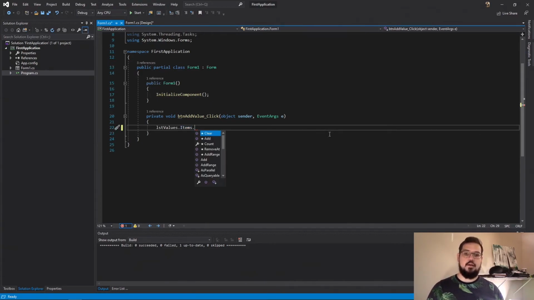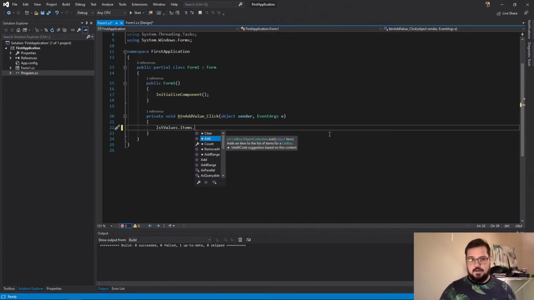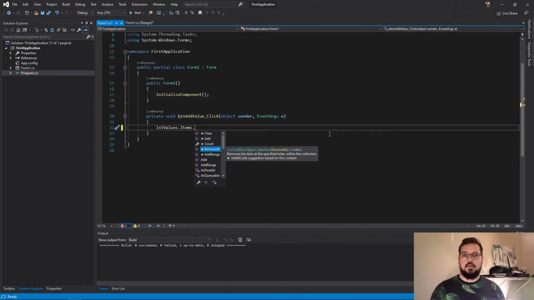the list box. I can clear out items. I can add items. I can count the number of items that are in the box and put that into a label or into another text box to display how many records there are of something. You can remove at a specific index, which is 0 based. We'll go over that later on. You can add a range of items. You can add several items at once.